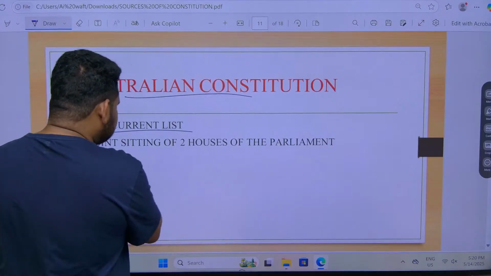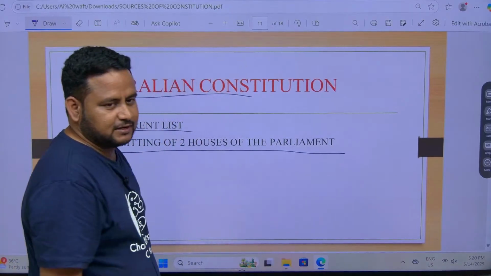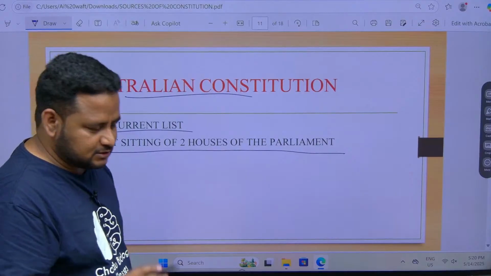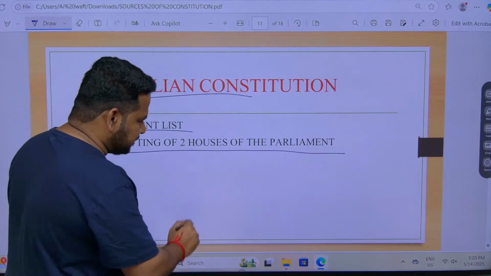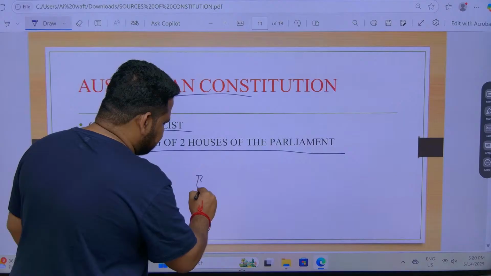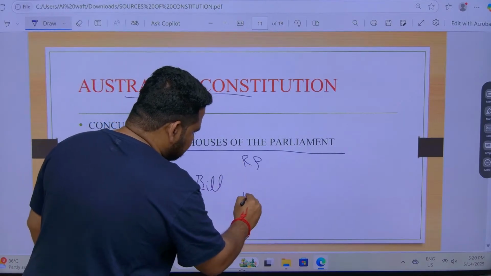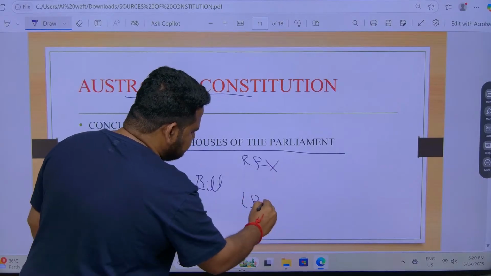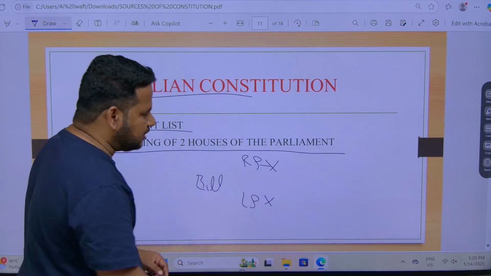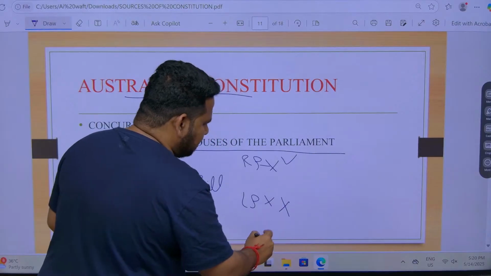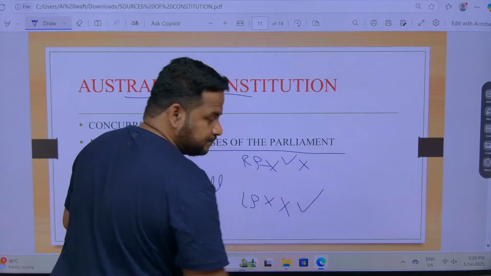Now there is something called joint sitting of the two houses of the parliament. Observe carefully, focus now. I will tell you one very important concept. Suppose a bill is there. Here there is Rajya Sabha, here there is Lok Sabha. This one does not agree, or this one also does not agree for the bill. Or this will agree, but this will not agree. Or this will not agree, or this will agree. What will happen at that time?